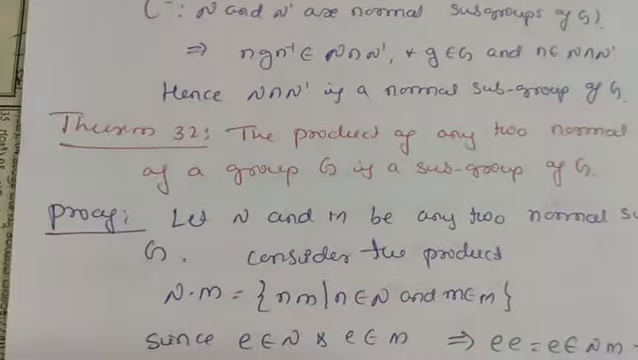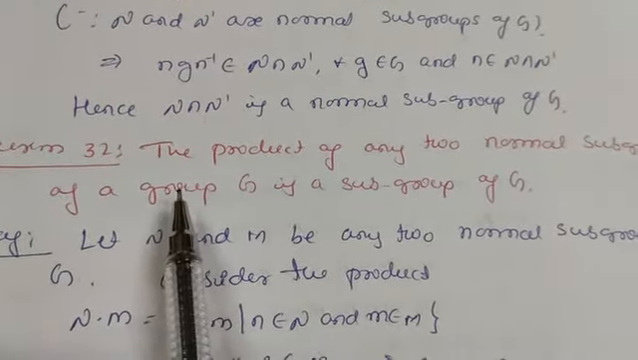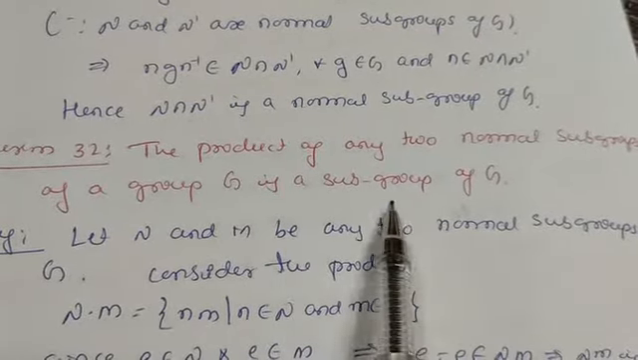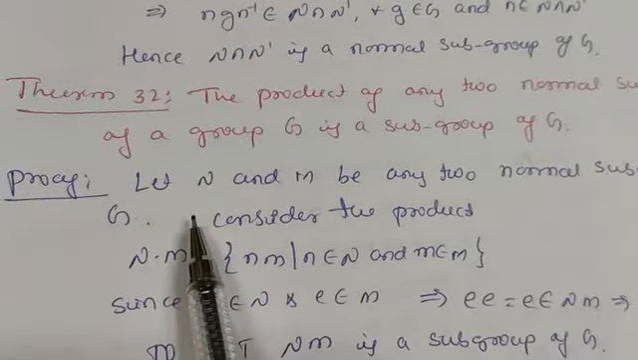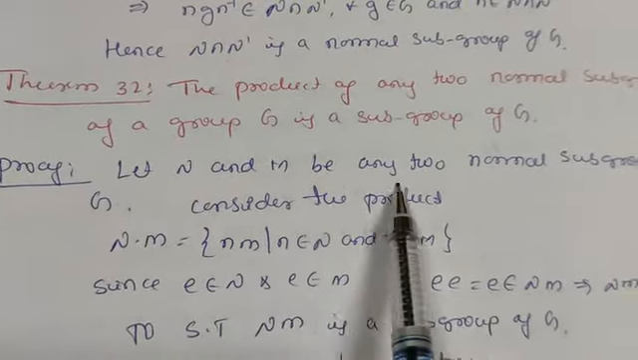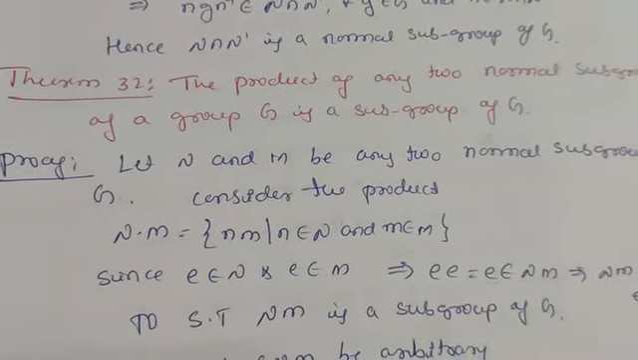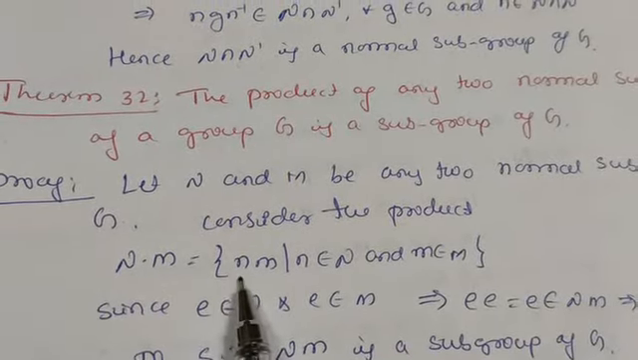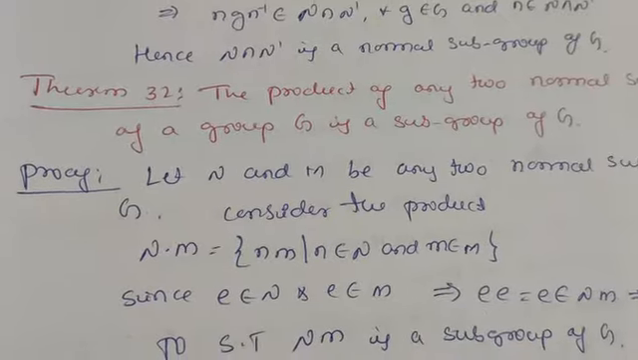Let us take one more theorem. The product of any two normal subgroups of a group G is a subgroup of G. Here you have to take the product of two normal subgroups. Let N and M be any two normal subgroups of G. Let us consider the product NM. NM is equal to nm such that n belongs to N and m belongs to M.